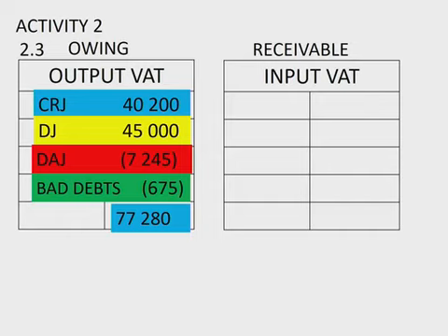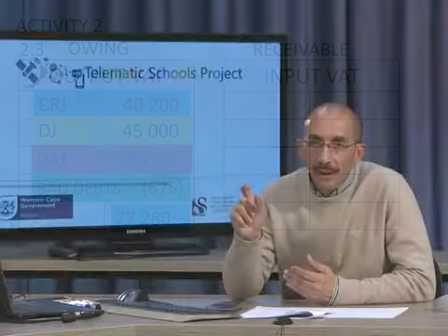Just again quickly, as you can see, the debtor's allowance, that was the amount that we returned. That was the debtor sent back. We will decrease our liability to SARS. Therefore, we have them in brackets. We're not adding. And the same with the bad debts. That's the debtor running away. He's been declared insolvent. We cannot collect the money from him. Therefore, we put the VAT on the bad debts also in brackets, decreasing our liability to SARS. So at the moment, we owe SARS 77,280. Those are all classified items. Output VAT, and it's based on the selling price.